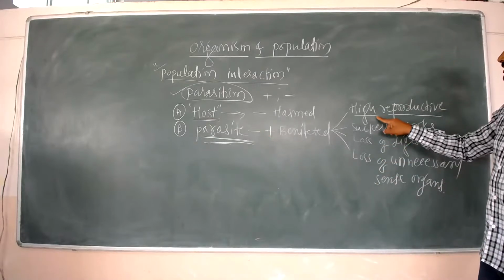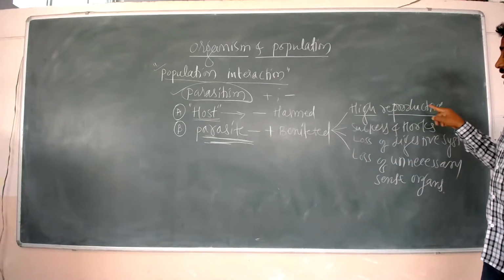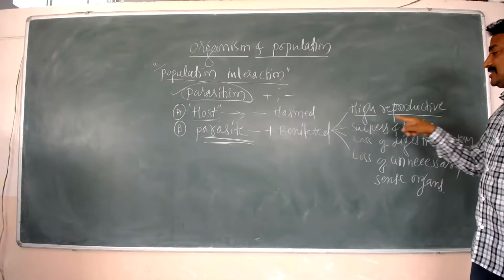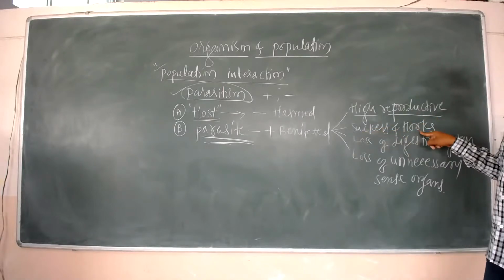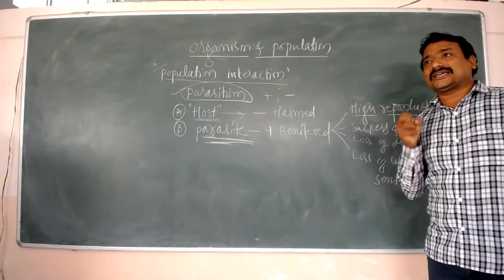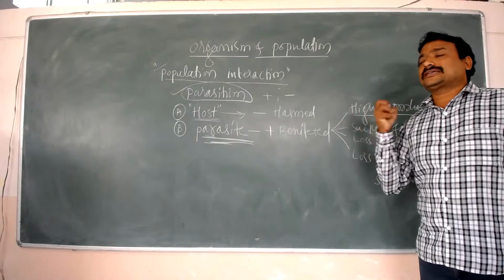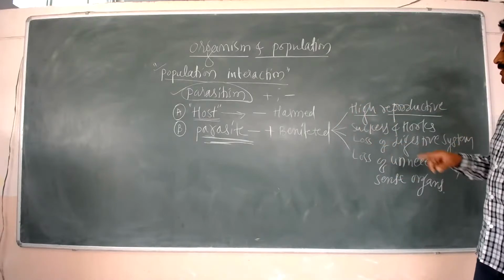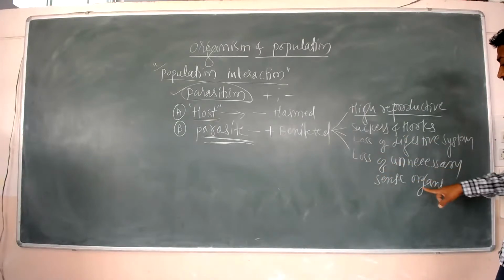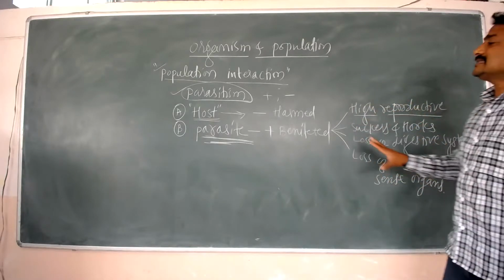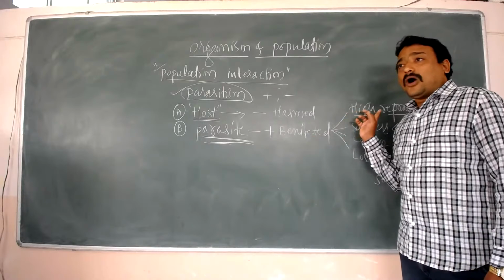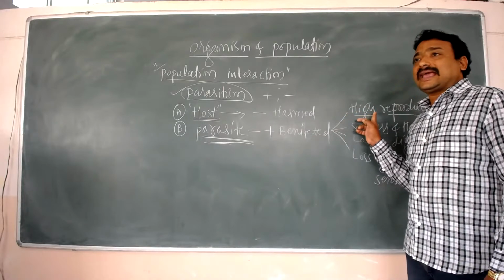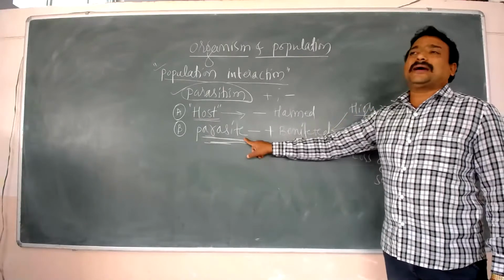For example, they have high reproductive capacities. They have developed suckers and hooks which are helpful in sucking the blood or the nutrients. For example, loss of digestive system as well as loss of unnecessary sense organs. All these are the adaptations, or we can say evolution, shown by the parasites.